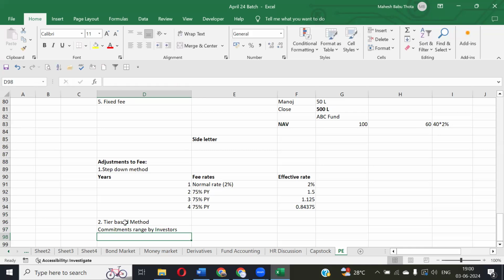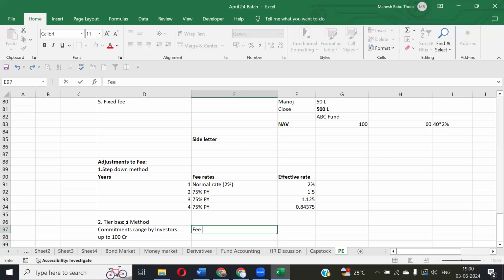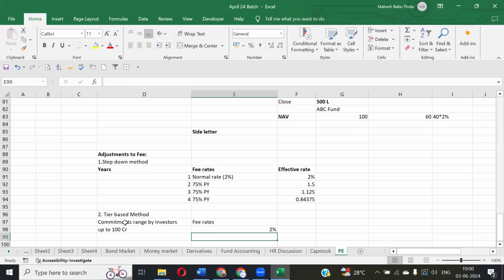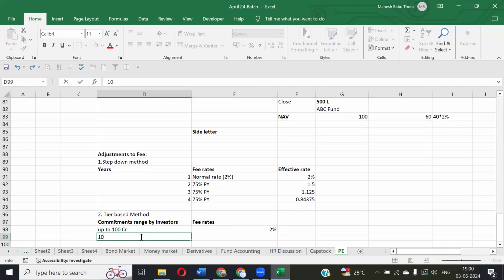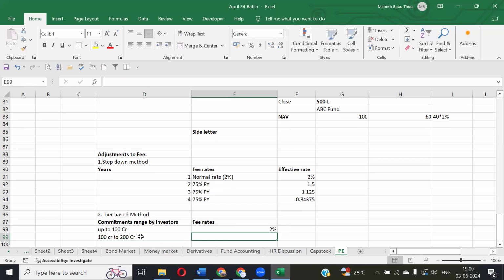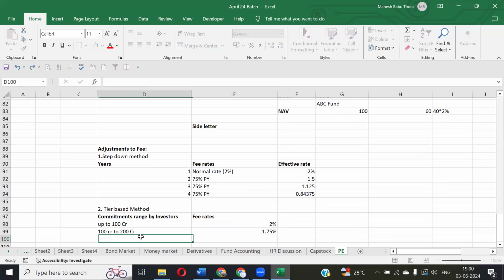Suppose you're investing up to 100 crores, we will charge 2% fees. Suppose you're investing from 100 crores to 200 crores, then we'll give a discount so that we'll charge only 1.75%.